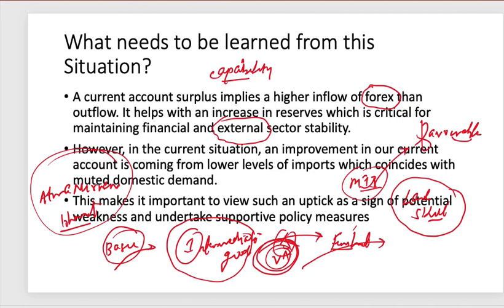So if the Atmanirbhar Bharat policy is going to be successful, for a longer duration, we expect that the fundamental situation in the external account can be good. Rather than for the shorter term, this current account surplus should not be a reason to celebrate.